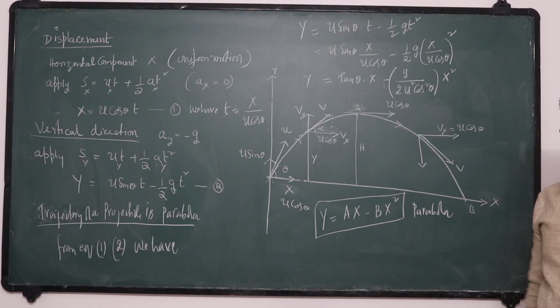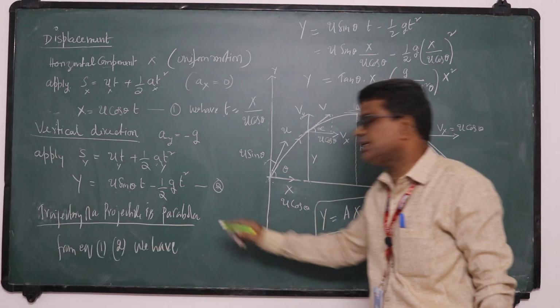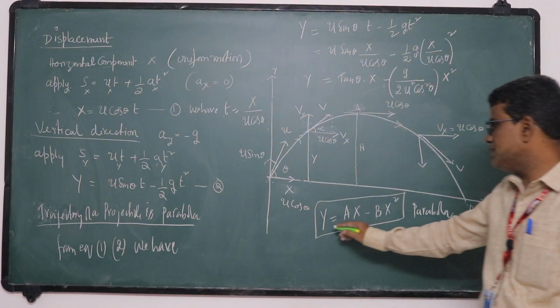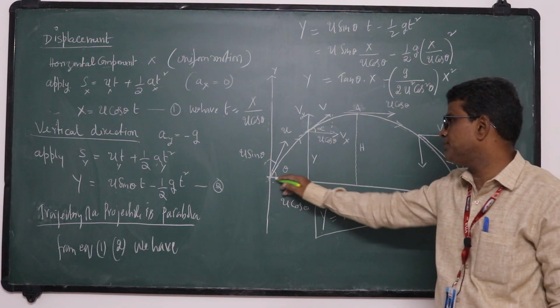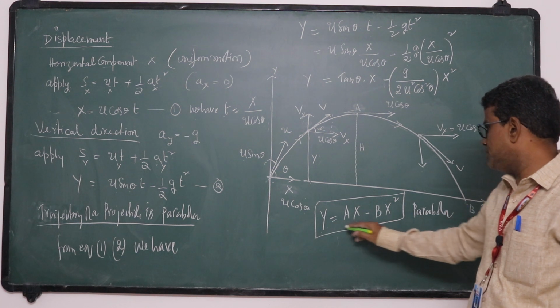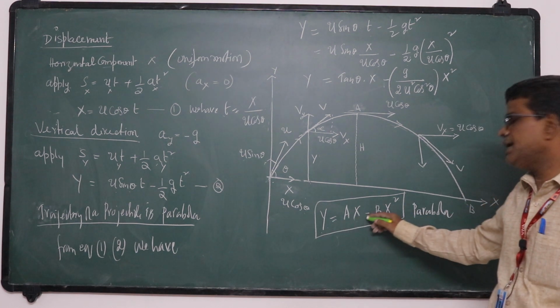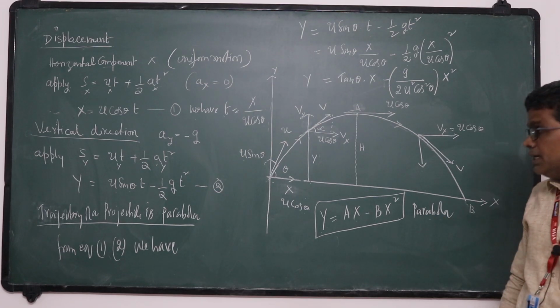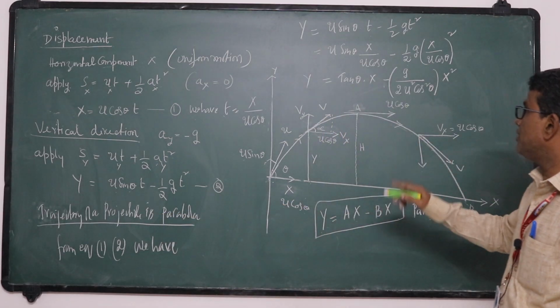This is equation of parabola. Hence we can say that the trajectory of the projectile is parabola, because it is independent of time. Y is vertical displacement, x is horizontal displacement, and this is equation of parabola: y is equal to ax minus bx square. Hence, we can say that the trajectory of the projectile is parabola.